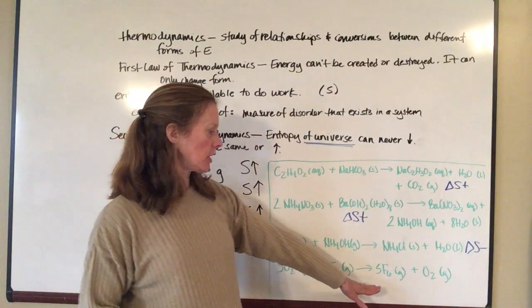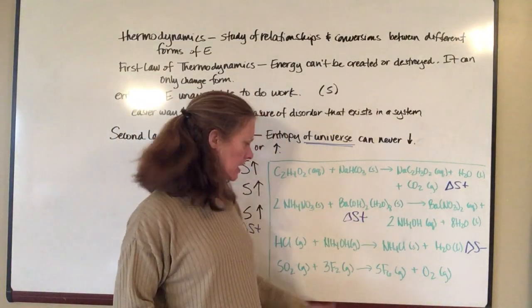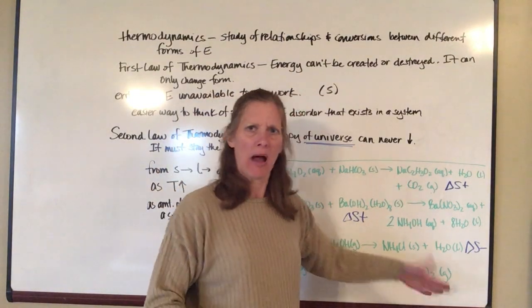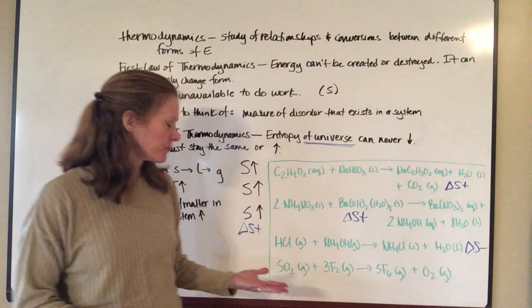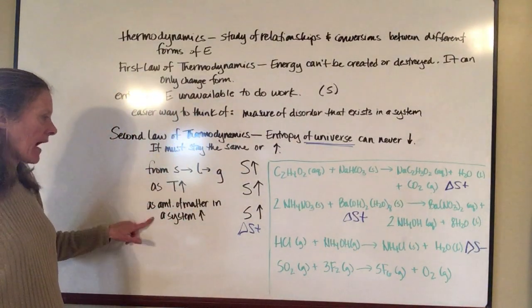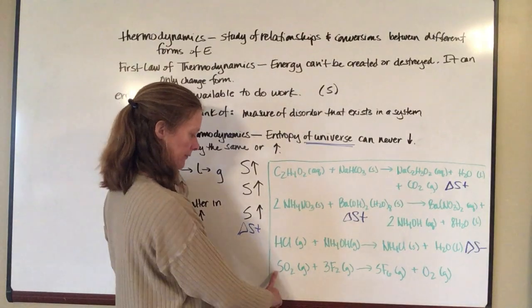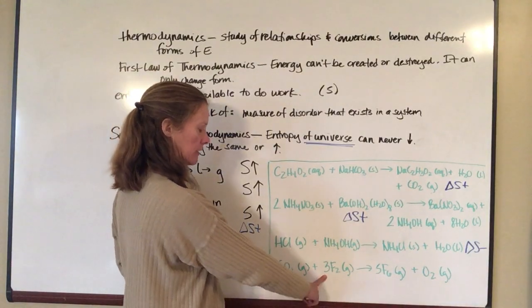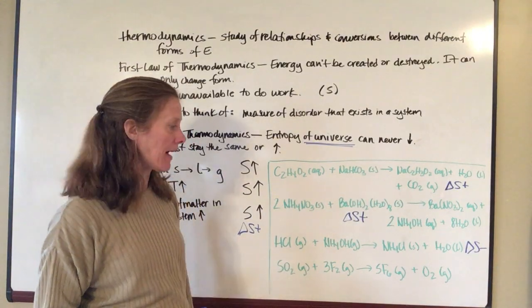Then finally, if I look at this last equation, sulfur dioxide plus some fluorine gas is going to yield a sulfur hexafluoride gas and some oxygen gas. Well, here everything is gas, so how do I determine on this one what's happening to the entropy? Well, this is where the amount of matter in the system comes in. If I look here, I have 1 mole of sulfur dioxide and 3 moles of fluorine gas, which is a total of 4 moles on the left.